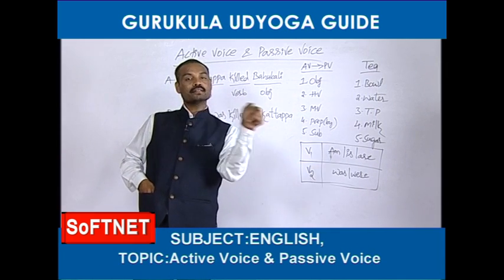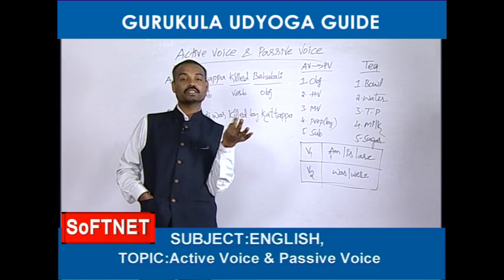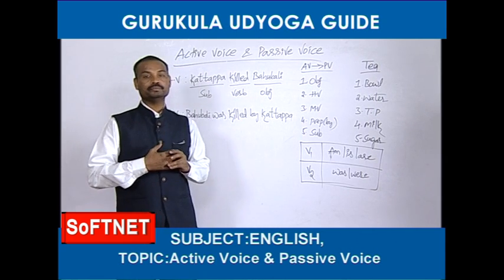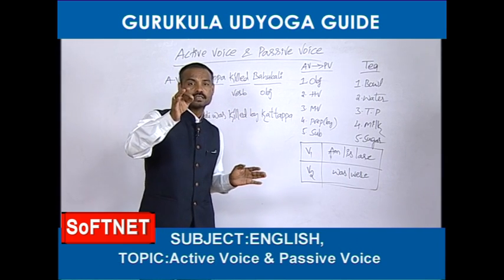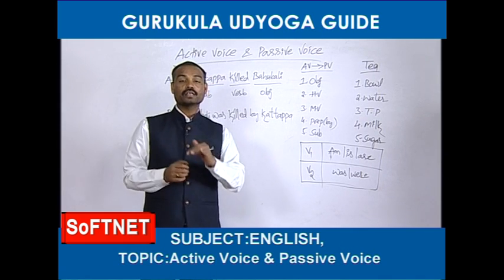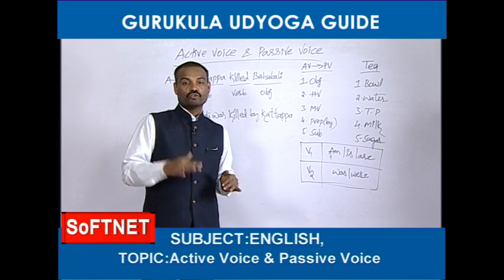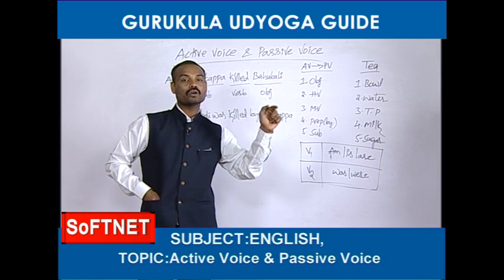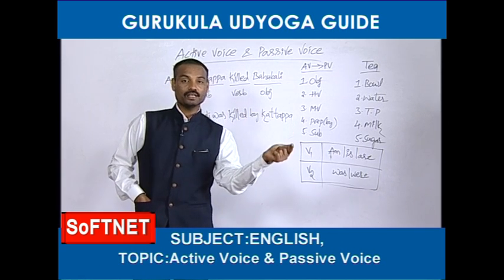So in tenses, while we are learning present continuous, Sanjay is directing a movie is present continuous. Here it is active voice. Let us take one more example. Santosh has written an article. While we are learning tenses, it is present perfect tense. While we are learning active voice, passive voice, it is called an active voice. The passive of this active is an article has been written by Santosh.